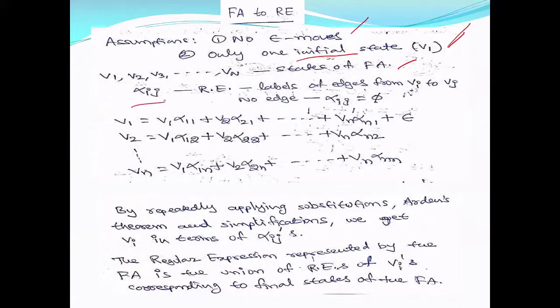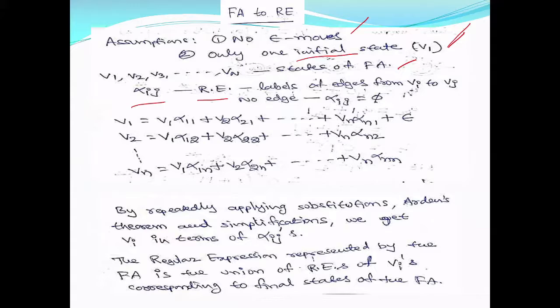Alpha ij is the regular expression denoting the labels of edges. Almost every label is nothing but a single input symbol. In your FA, every label of an edge is a single input symbol, and a single input symbol is a regular expression.